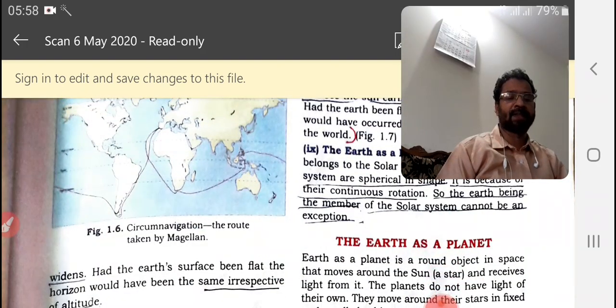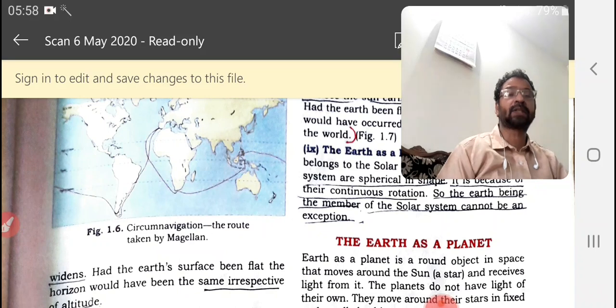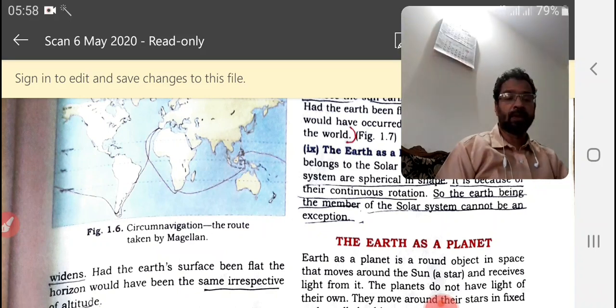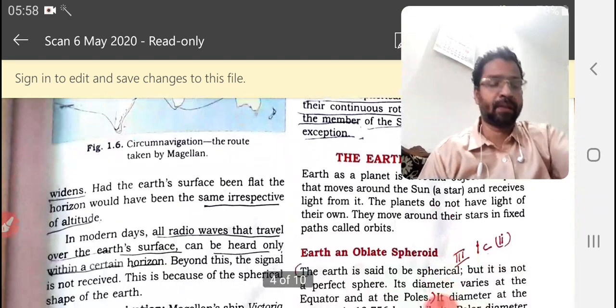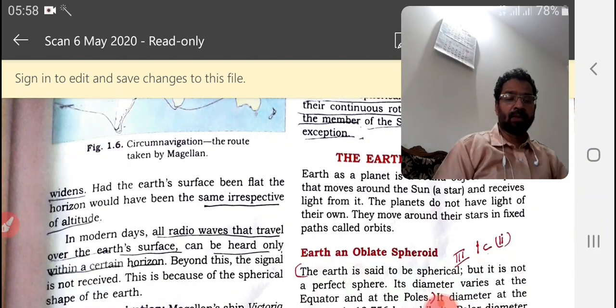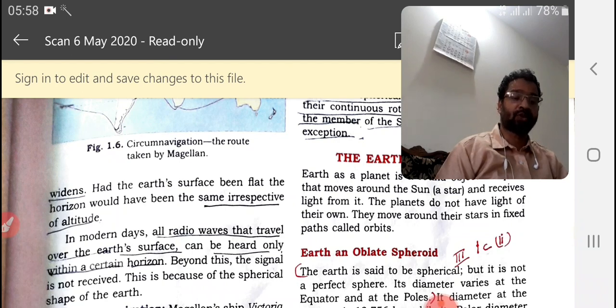Number 6. Name the conditions necessary for life on earth. The conditions necessary for life on earth are, first, ideal temperature with an average between 10 degrees Celsius and 35 degrees Celsius.